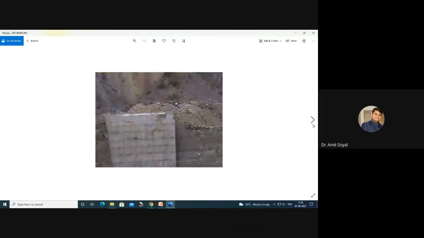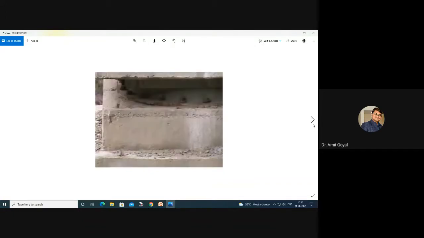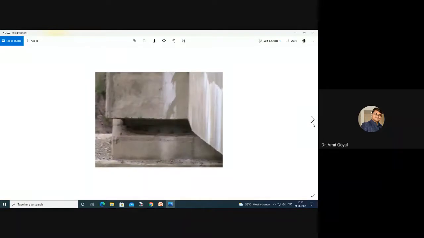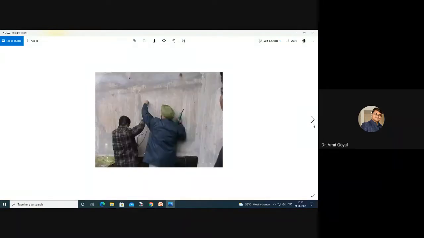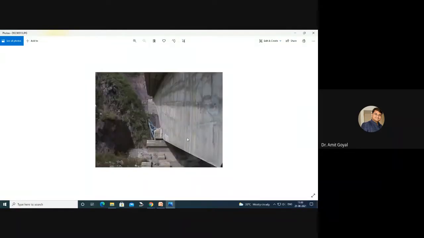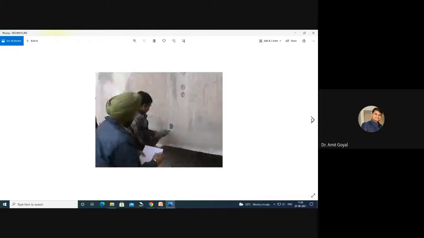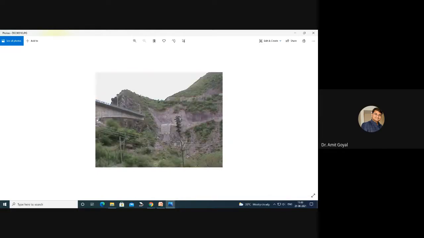So when we analyzed this bridge with our NDT equipment, we found that the bridge is in very good shape, very good condition, and you can see the bridge here. We analyzed this bridge, and we found that it was in good condition. We took out some cores also.